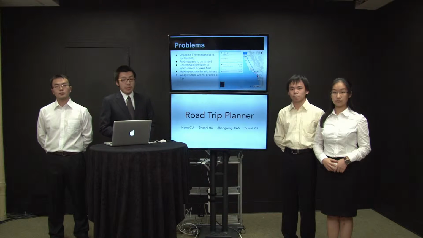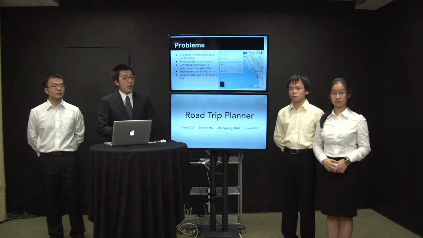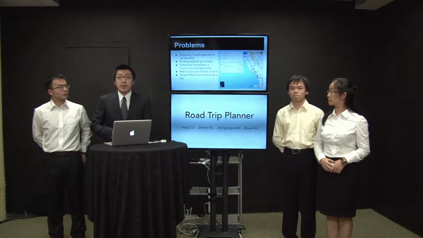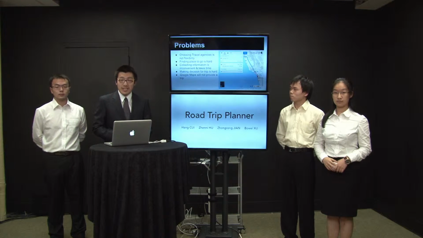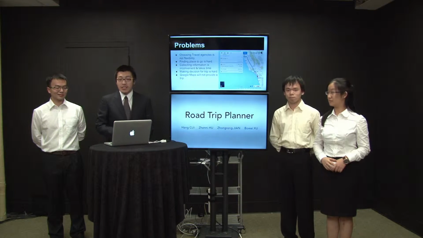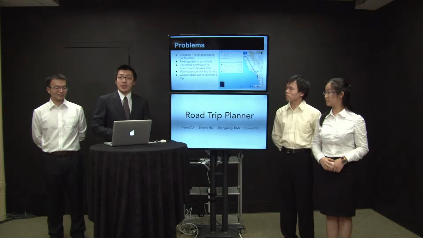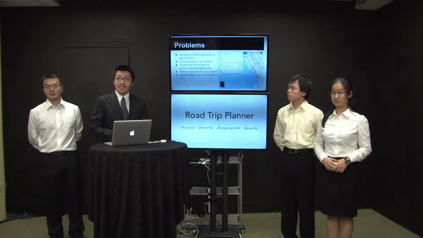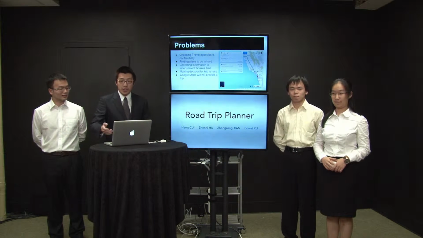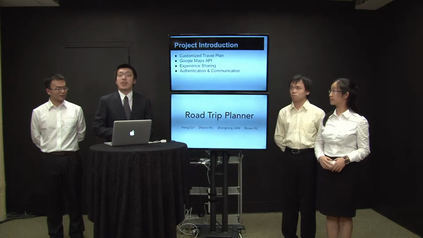Google Maps will be a very good helper. As you can see, you want to drive from San Francisco to San Diego. Google Maps will give you Interstate 5 to drive, but obviously you don't want to drive on the interstate all the time. You know there is California Route 1 on the west coast, and you definitely want to see some views on that. But Google Maps will not give you the viewpoints where you should go. Here is how our project will help you.